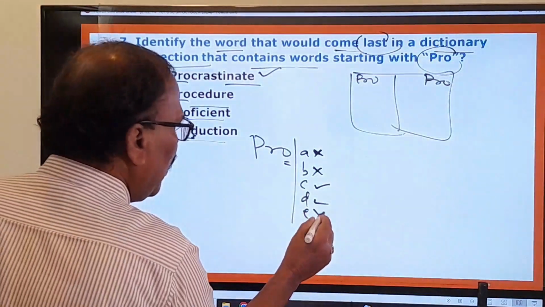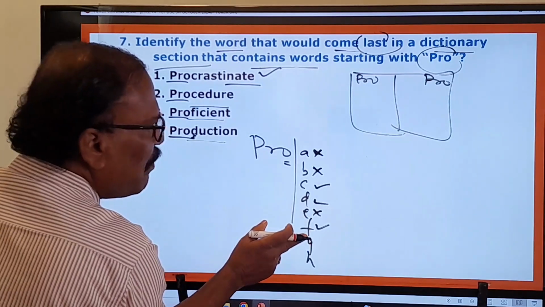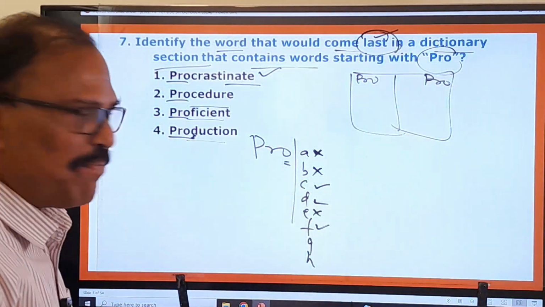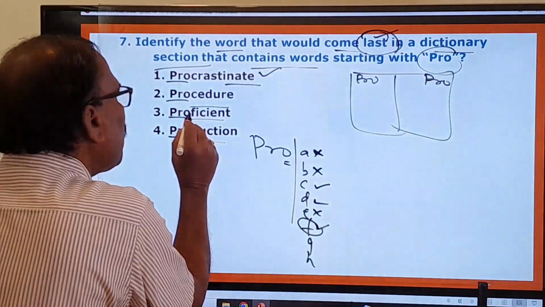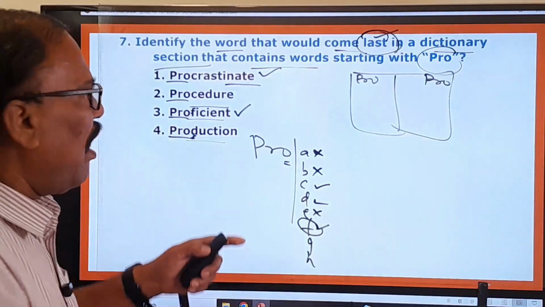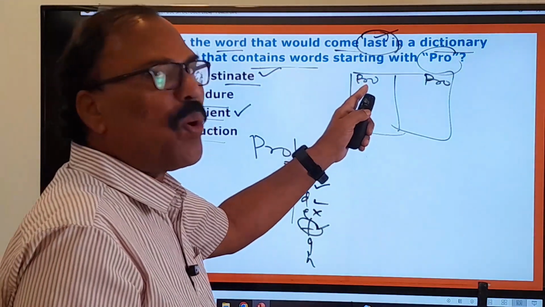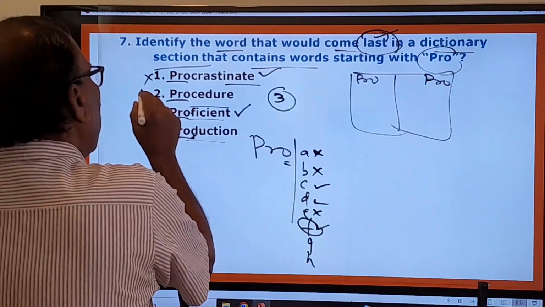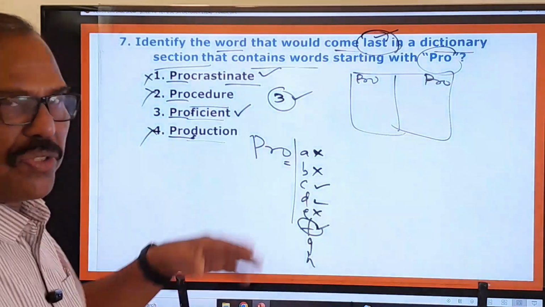Okay, and E and F. So here C comes first, D comes next, F comes last. We need the word that is the last in the dictionary. So here F comes last. Therefore this proficient comes last on that particular page beginning with pro. Therefore your answer is the third one. First one, second one, fourth one are wrong. Only the third one is the right one. I hope you have understood this now.